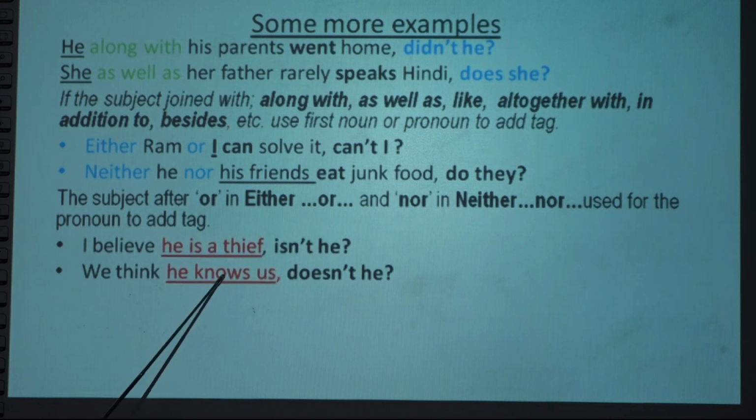Here knows is verb 5, which means does. The statement we think he knows us is positive, so the negative tag is doesn't he. Some students may write don't I, since believe is verb 1, but preference is given to the latter part, so use this one. I have highlighted it; from this example you can solve this type of problem.